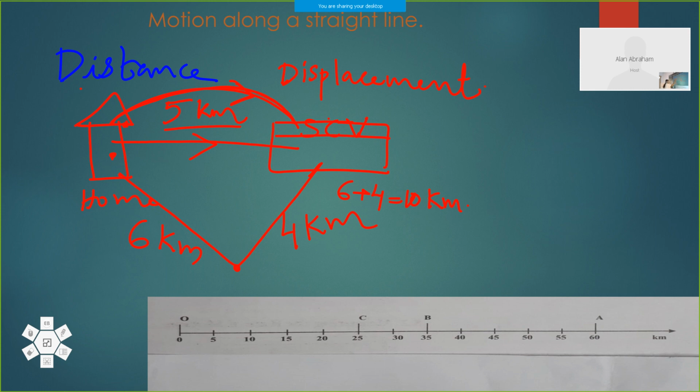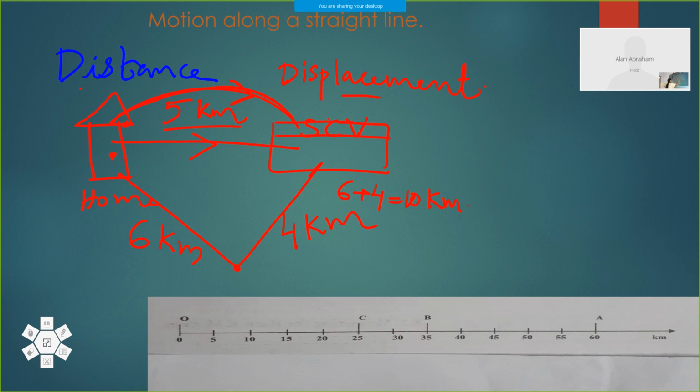Directly you have to draw a straight rope, tie from the roof of your home to our school. That straight path gives the shortest way. That shortest distance between any 2 points will be the straight line path, definitely. And that shortest distance is called displacement.